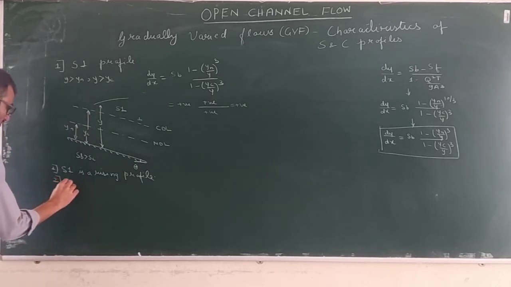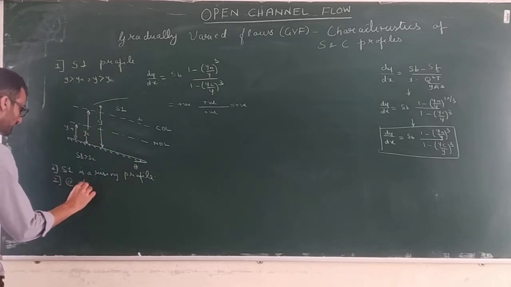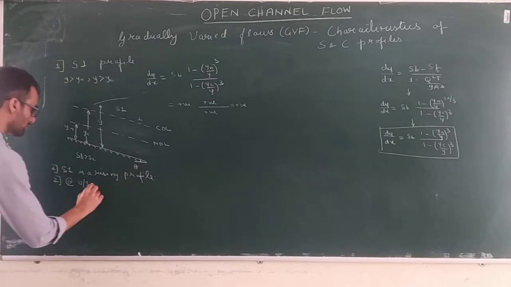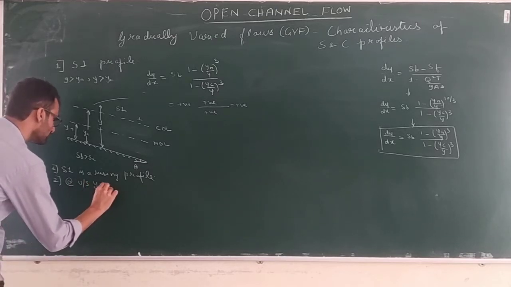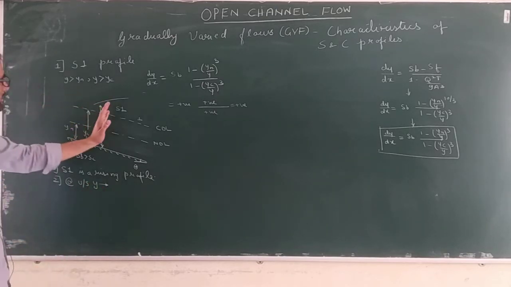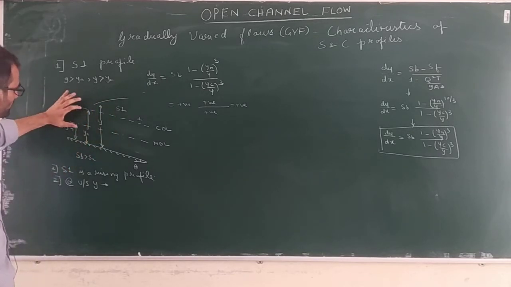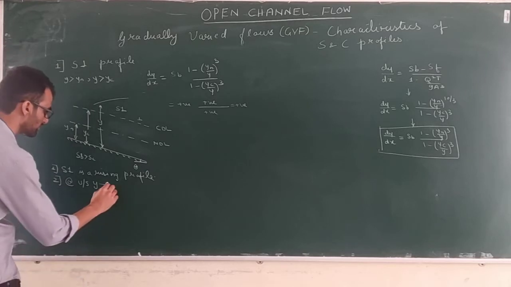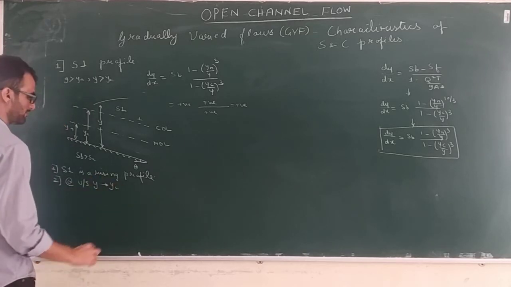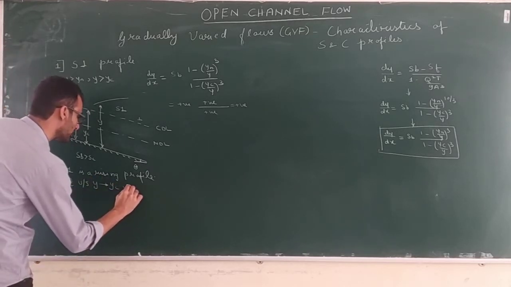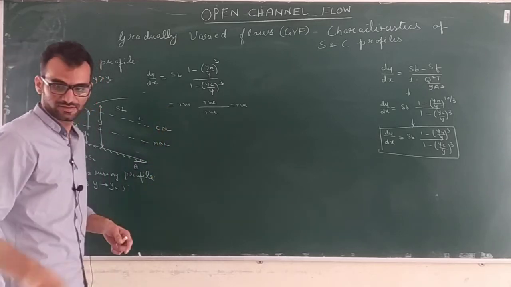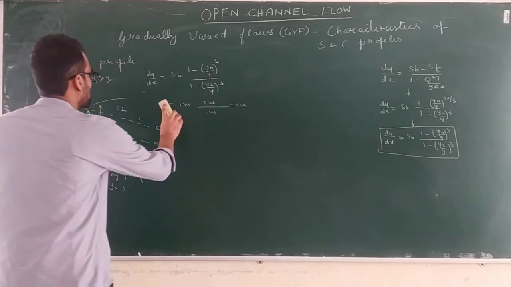Now S1 is a rising profile. What happens at the far upstream? When we go towards the upstream, a point will come when Y will be exactly equal to YC. Then what will happen to dy by dx? Look, if you see here, what will happen to your dy by dx?